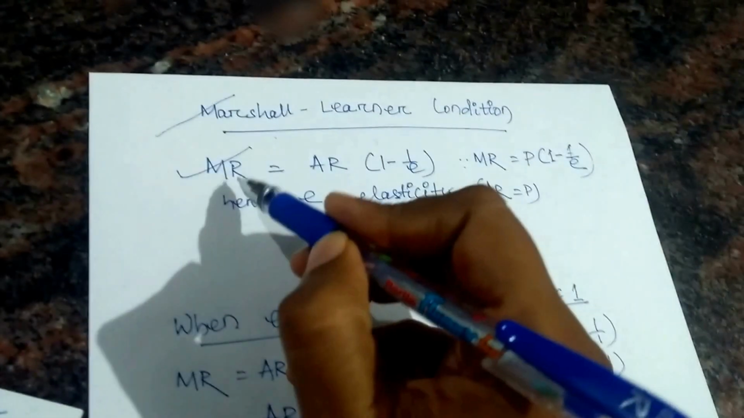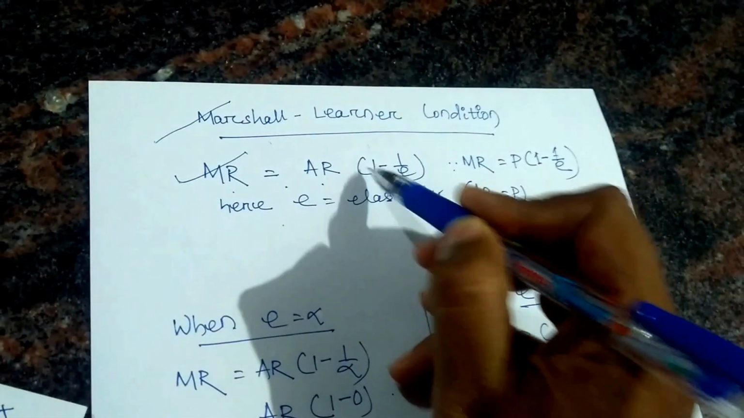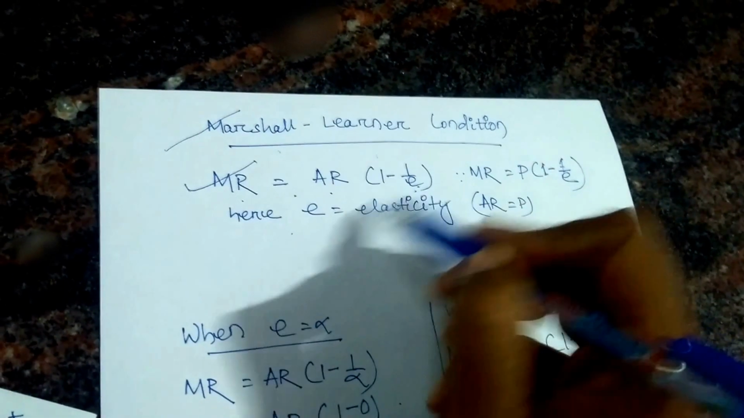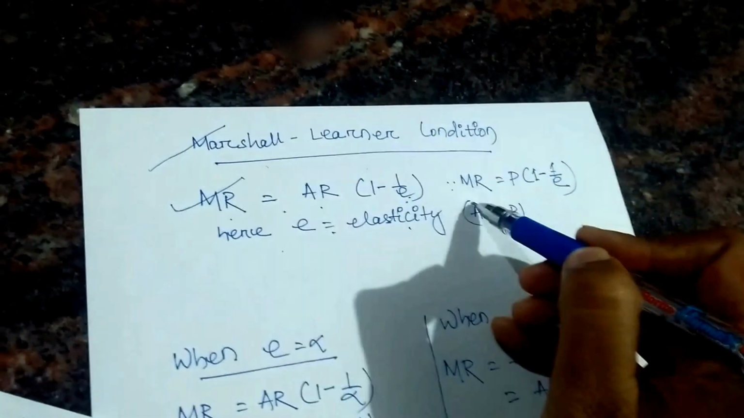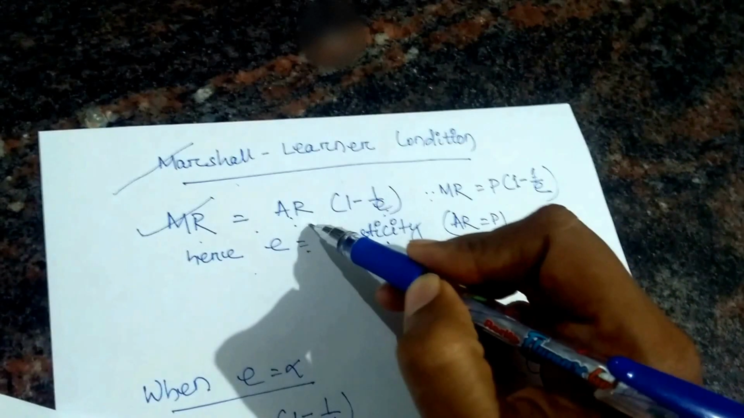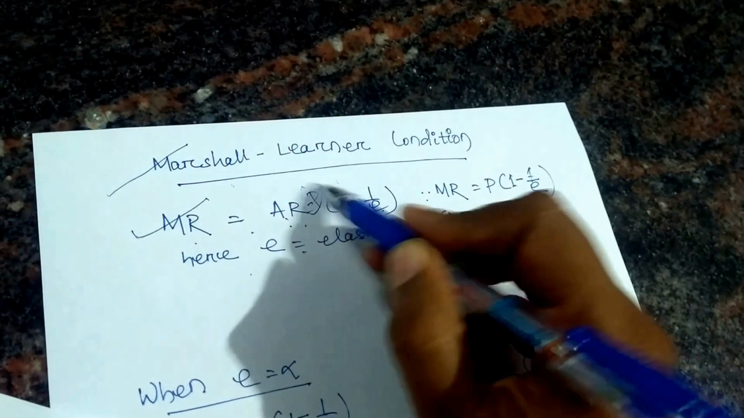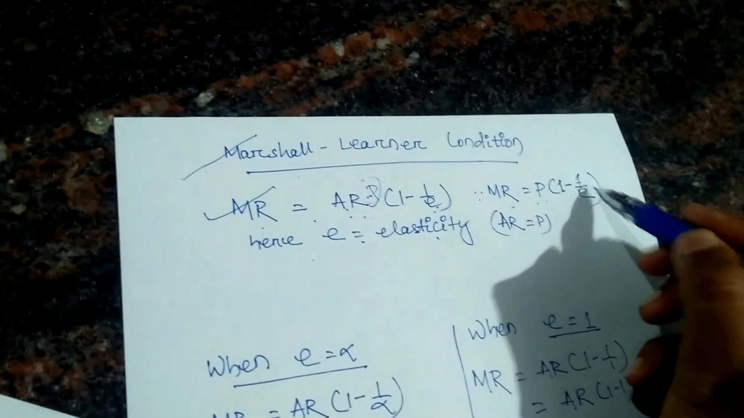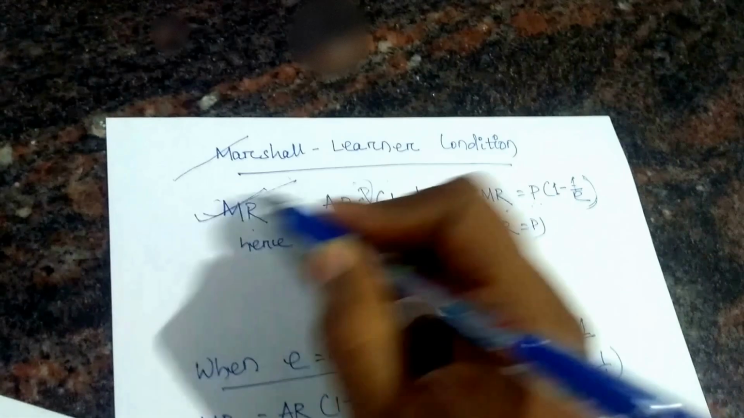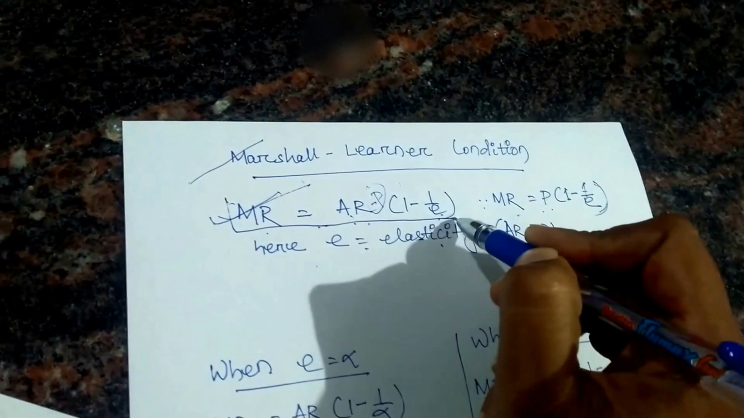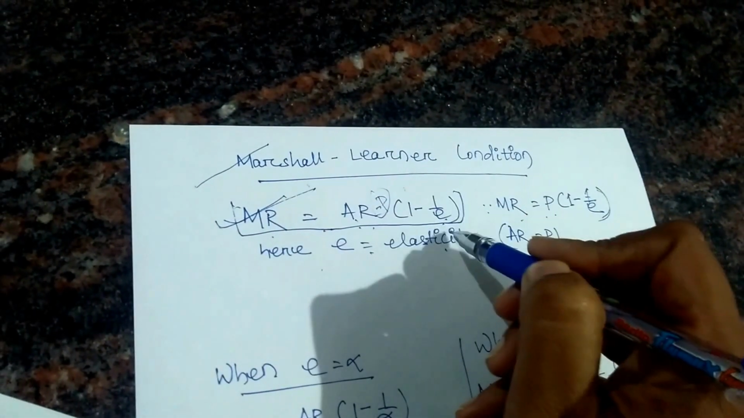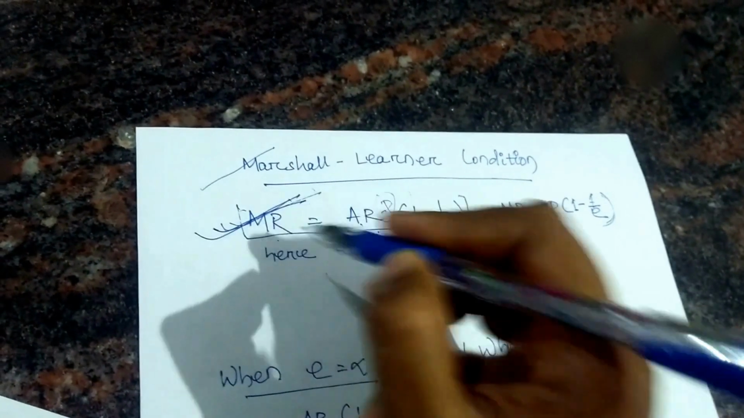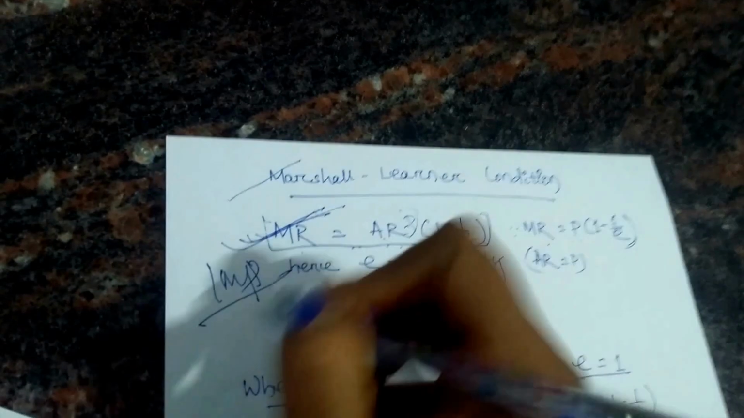Look, what about the formula? The formula is nothing but MR equal to AR into (1 minus 1 by E). We all know that E is elasticity. So MR is equal to AR, and AR is equal to P, meaning average revenue equals price. So MR is equal to P into (1 minus 1 by E). So we have to remember that MR is equal to AR into (1 minus 1 by E). The formula is this one. It is very important. You have to remember. Then after that, go to the next point.